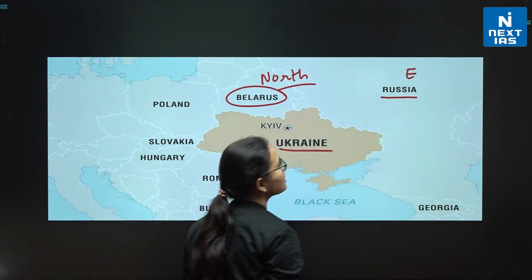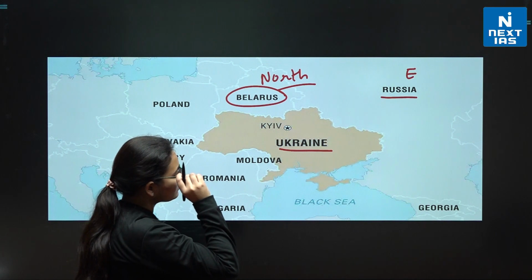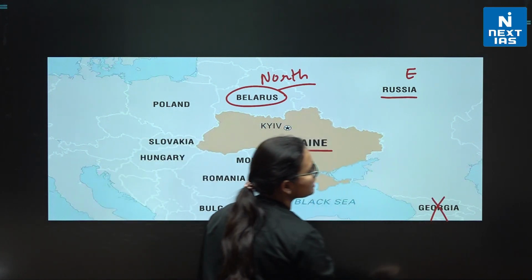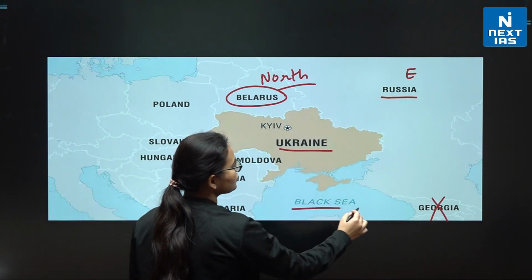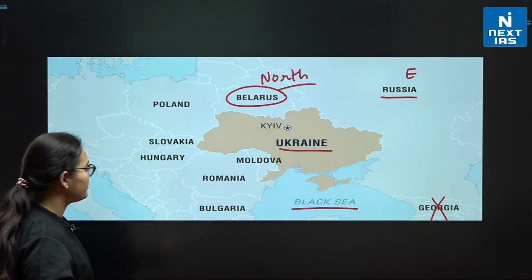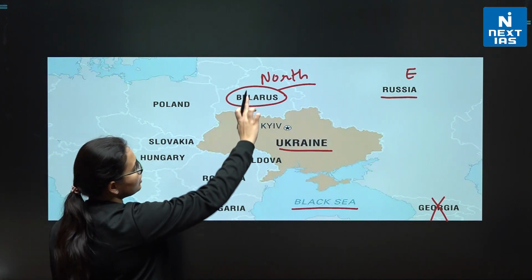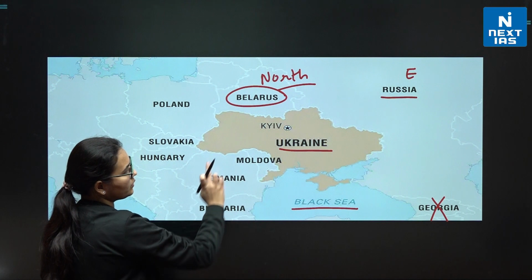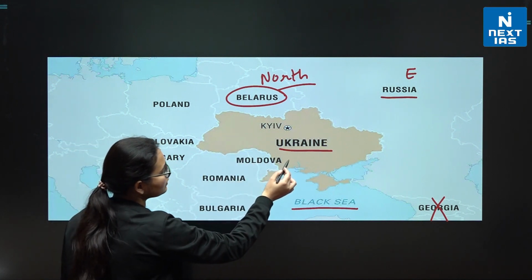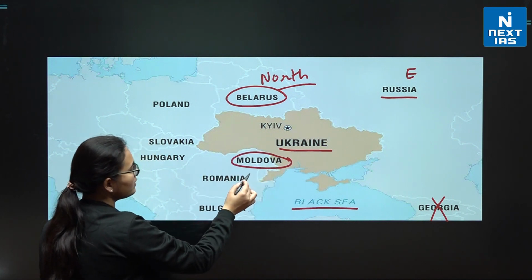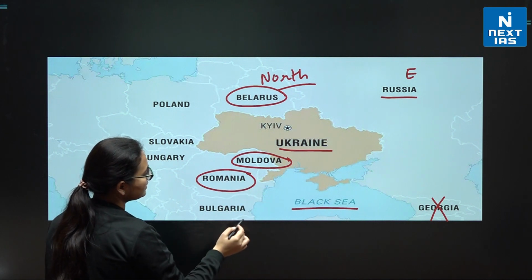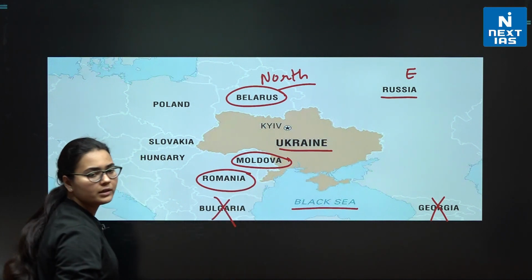Okay, east, it is surrounded by Russia. Please make sure that Georgia does not share the border with Ukraine. Black Sea is to the south, just for your information. If I talk about the southwest, this is Moldova, Romania, and Bulgaria also is not sharing the border.